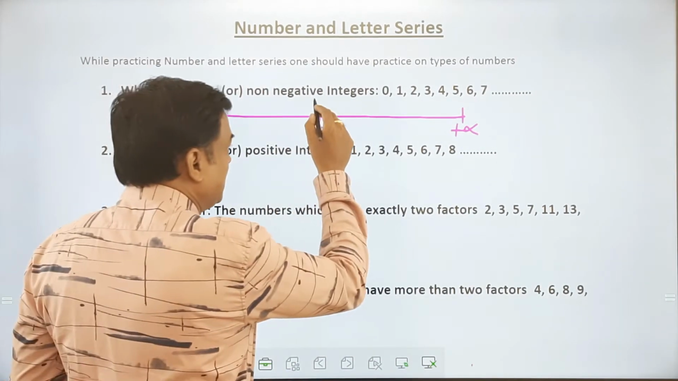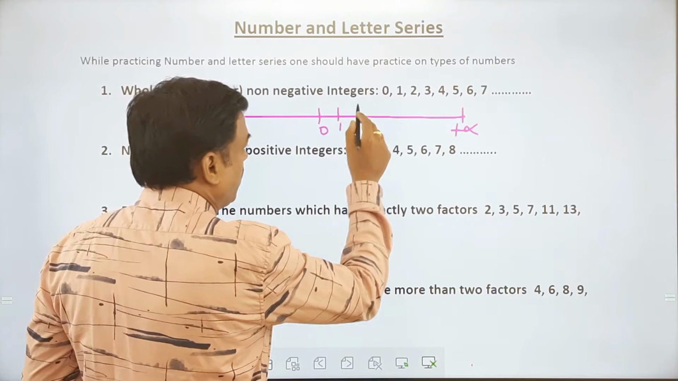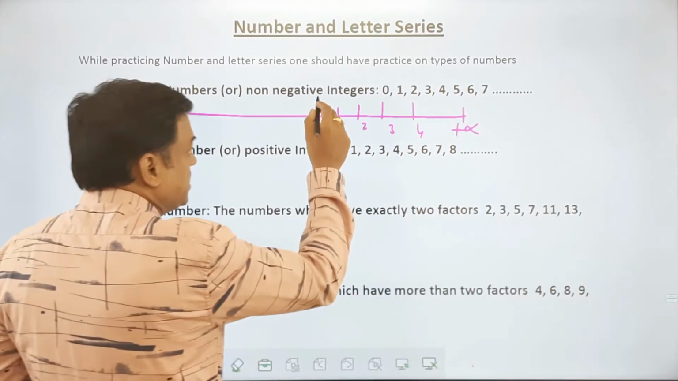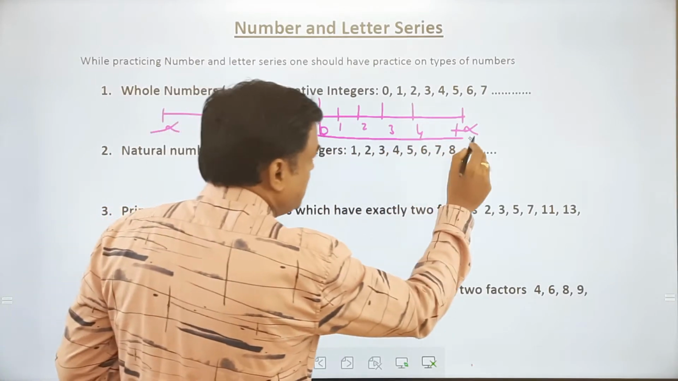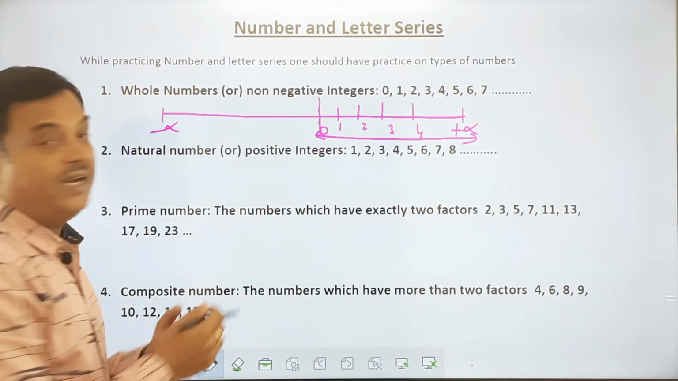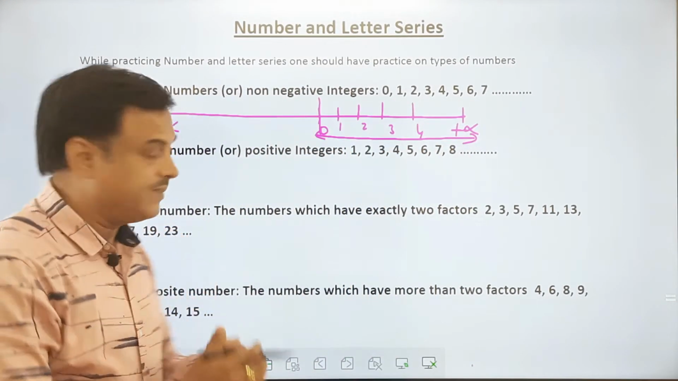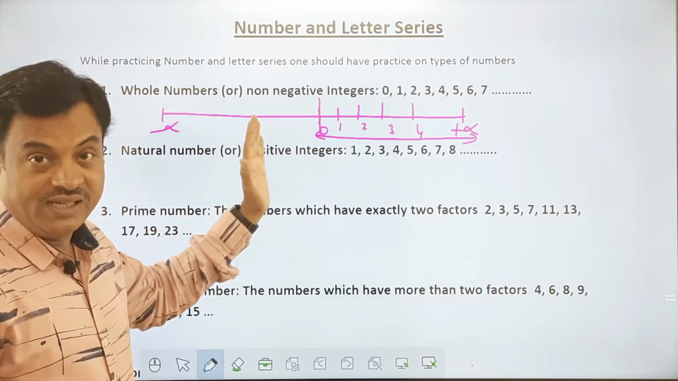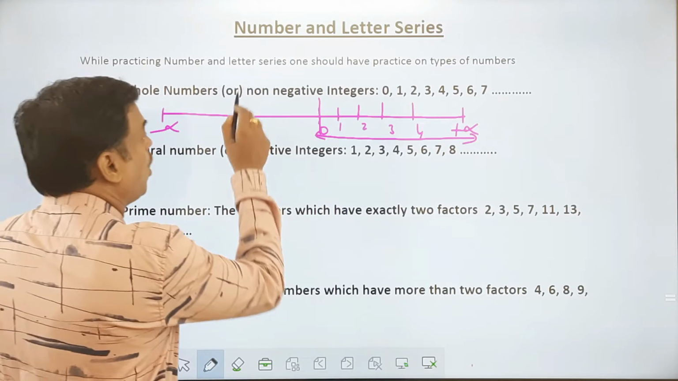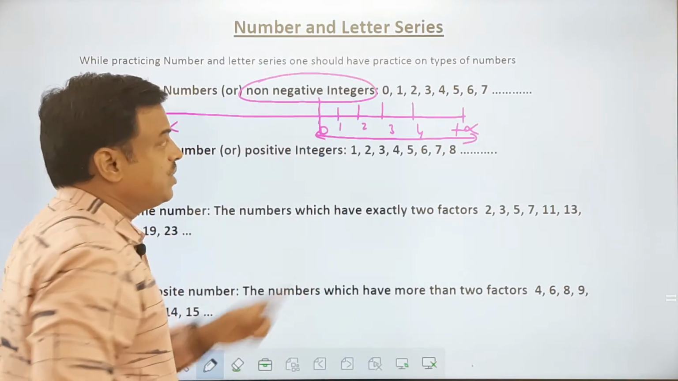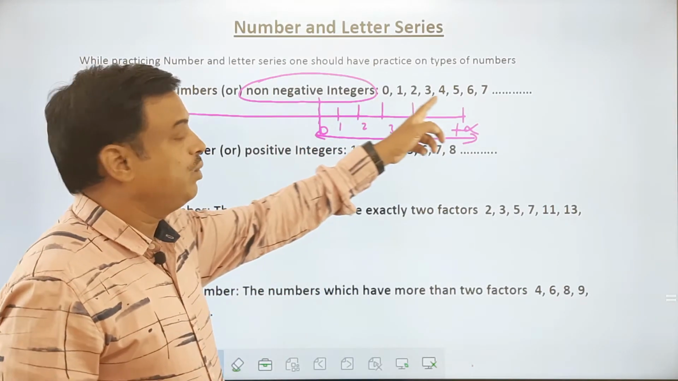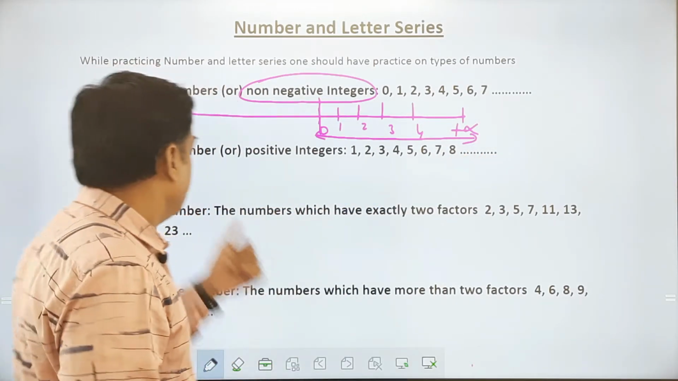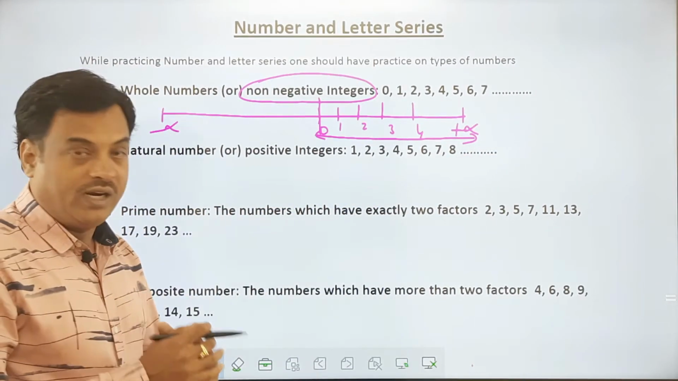If you are taking the numbers like this, it will be 1, 2, 3, 4 and so on, starting from 0, all these numbers, which we also call non-negative integers. Less than 0, we call negative integers. I am talking about non-negative integers. So you can see the numbers here, 0, 1, 2, 3, and so on up to infinity are called whole numbers. Second would be natural numbers.